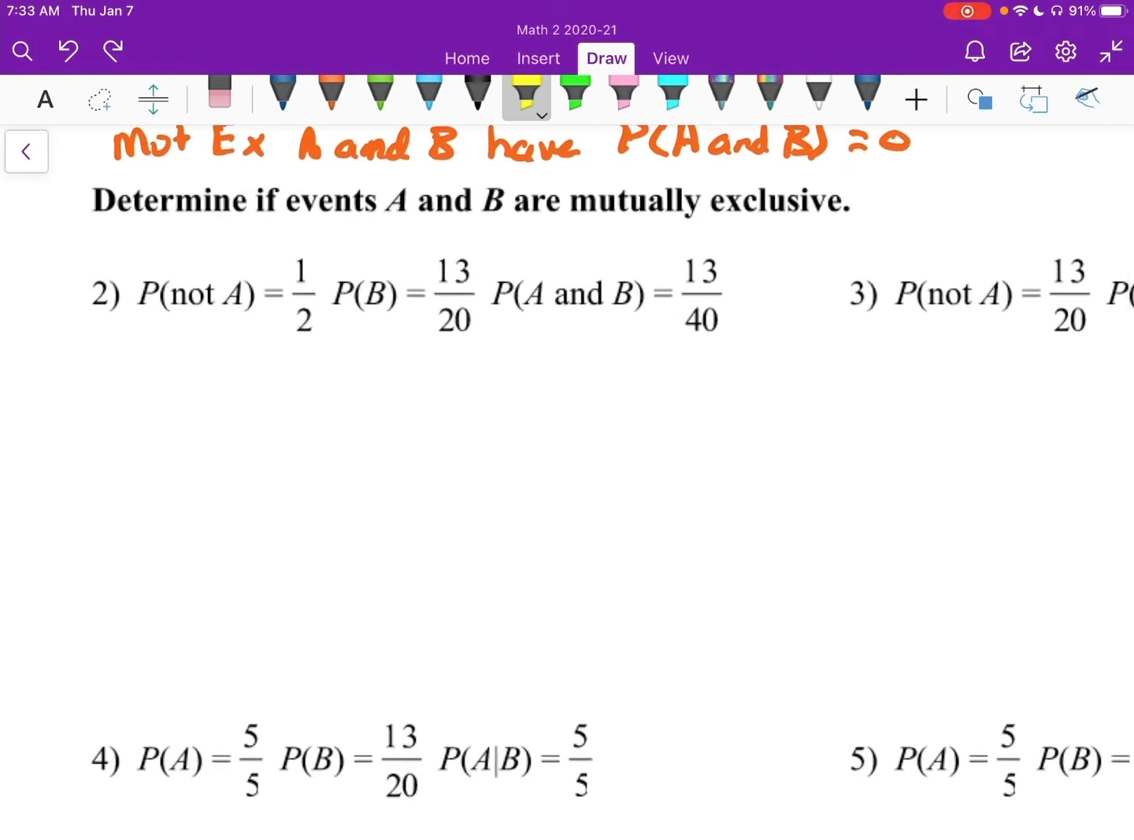Starting off, determine if events A and B are mutually exclusive. So anytime they have not A or not B or anything, we want to start off by just writing what is the probability of A. Probability of A, well, it's 1 minus 1/2, which is going to be 1/2.